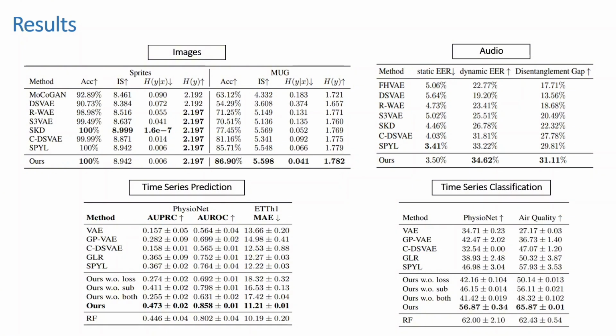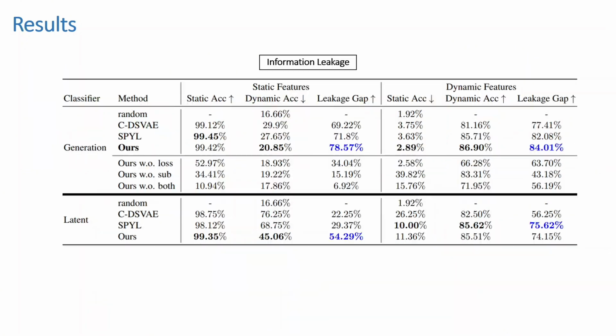For time series classification, our model achieved higher classification accuracy by isolating time invariant features, which enhance the model's ability to distinguish between different classes based on the underlying static information. Our evaluation framework specifically addressed the information leakage, showing that our method significantly reduced the undesired mixing of static and dynamic information. This leads to more robust and understandable representations.